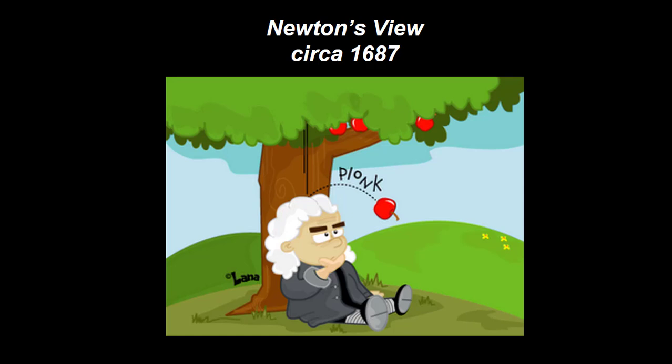According to legend, Isaac Newton was one day sitting under an apple tree when an apple dropped on his head, and he began wondering why. Why does the apple always fall to the ground? Why doesn't it fall to another tree or to the moon? Speaking of the moon, why doesn't it fly off into space? What is it that keeps it in motion around the Earth?